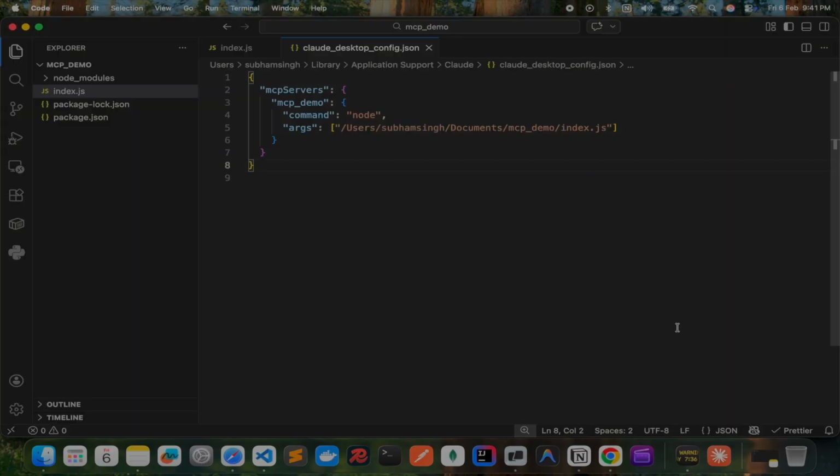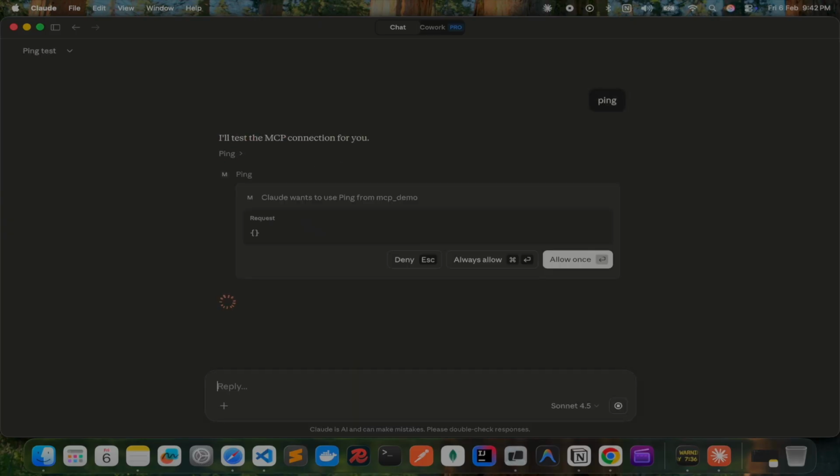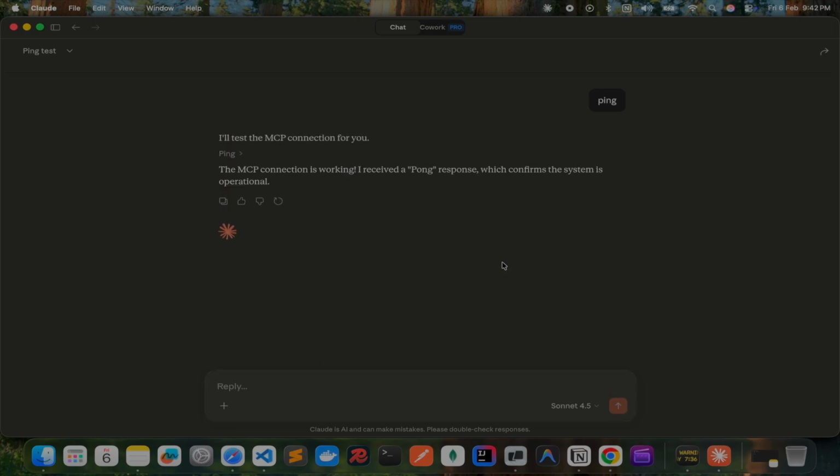Okay, this seems fine. Now we need to restart Claude and let's try ping. All right, here it is asking to call the MCP tool. I'll allow. And the response says the MCP connection is working. That means everything is working fine.